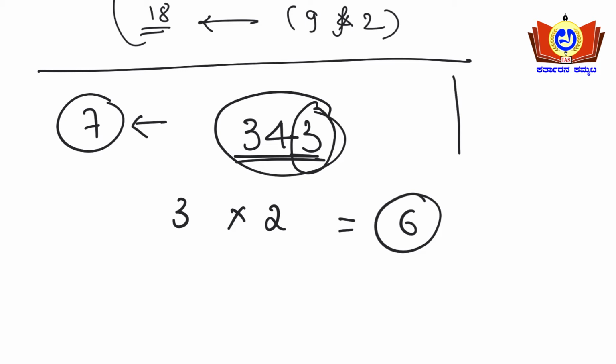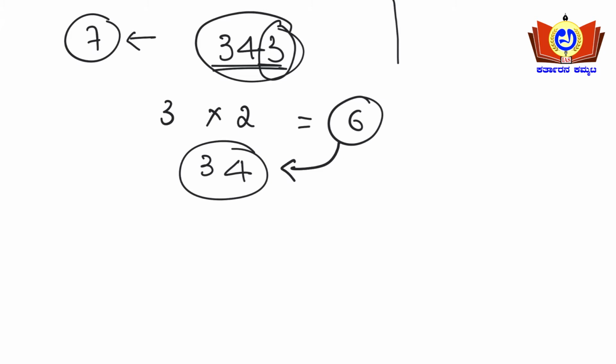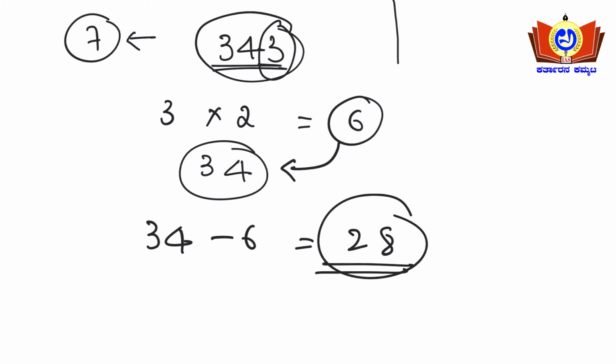So what are the remaining numbers? They are 34. So these remaining numbers I need to subtract with this number. 34 minus 6, how much will I be getting? 28 I'll be getting. So we need to check this number. If it is divisible by 7, then that number is divisible by 7. Which number? The 343 number is there, no? That is divisible by 7. 7 times 4 is 28. Yes or no? Hence 343 is divisible by 7 here.